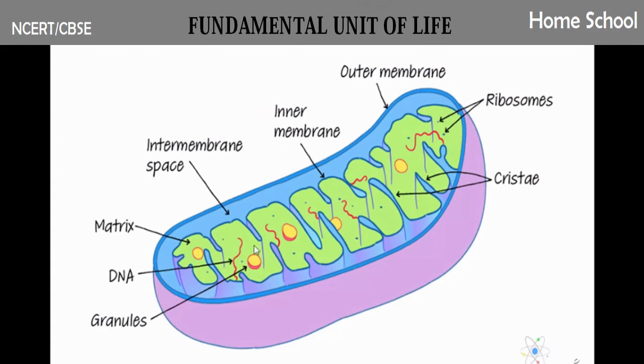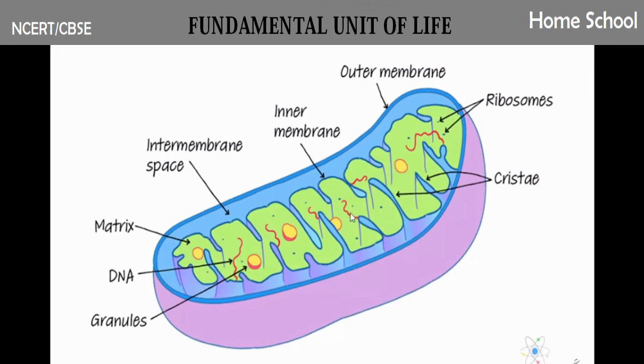And one more important thing is mitochondria has its own genetic material, that is DNA. You can see the DNA of mitochondria is here. Since it has its own DNA, it can prepare the proteins also, because ribosomes are also there in mitochondria. Ribosomes are there, DNA is there.